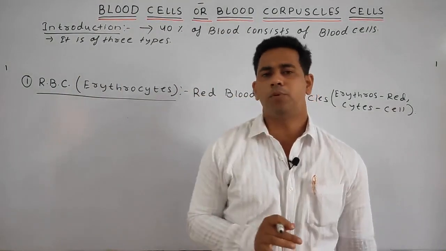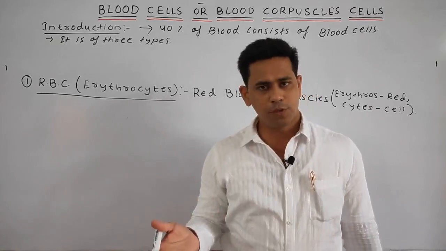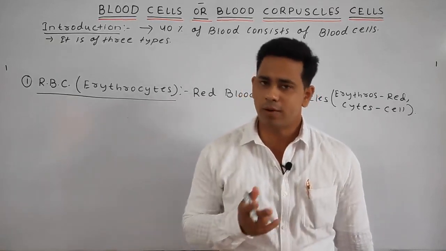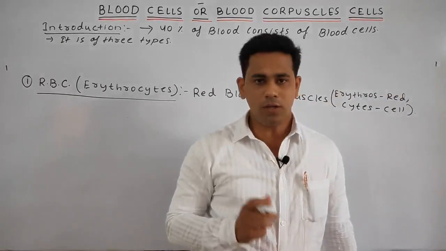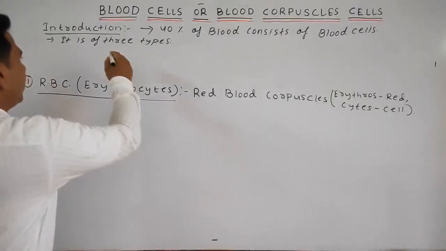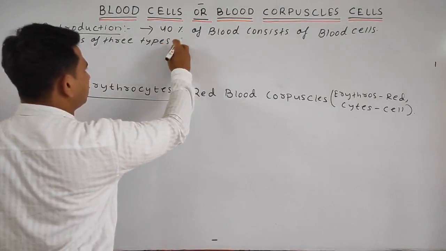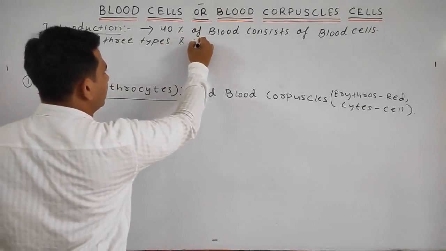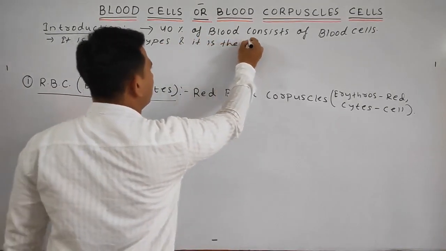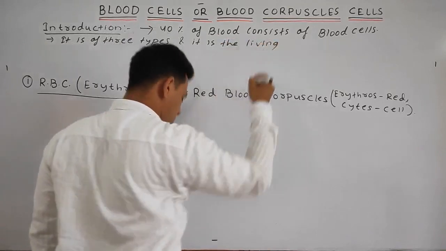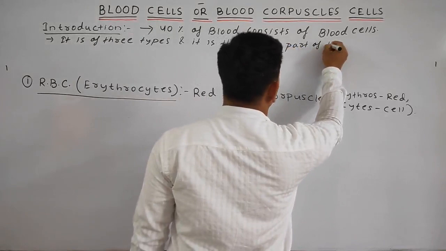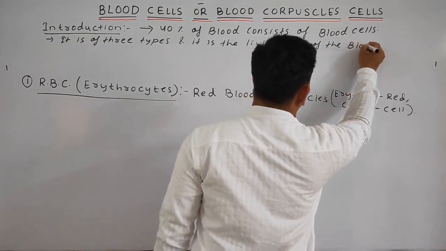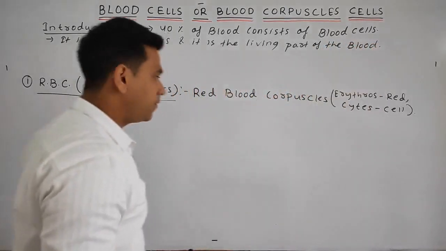Next point: as it is the cellular part of the blood, it is the living component of the blood. Obviously, as it is the cellular part, we can say that the blood cells are the living part of the blood. So we can write it is of three types, and it is the living part of the blood.